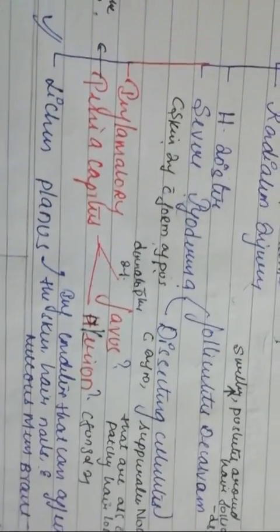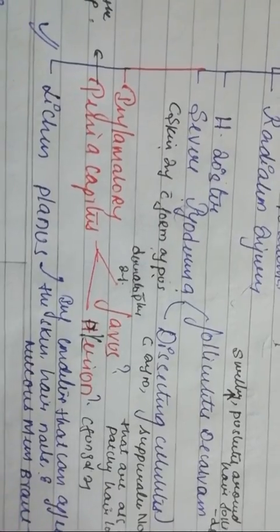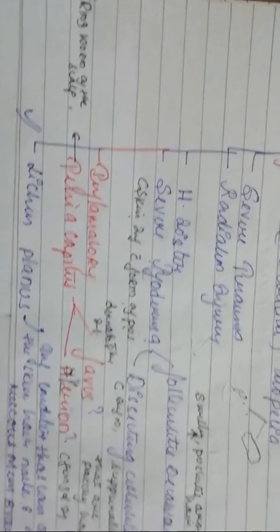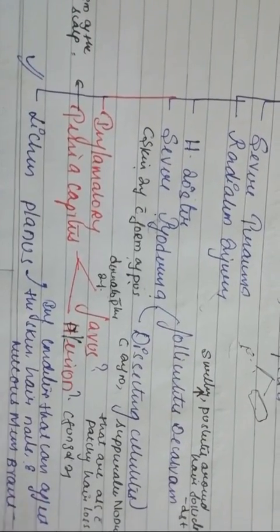It is ring-like, and this is how tinea capitis looks. Tinea capitis is of two types, favus and chirion. These are fungal infections which can cause tinea capitis. Tinea is a ringworm of the scalp, so we call it tinea capitis.